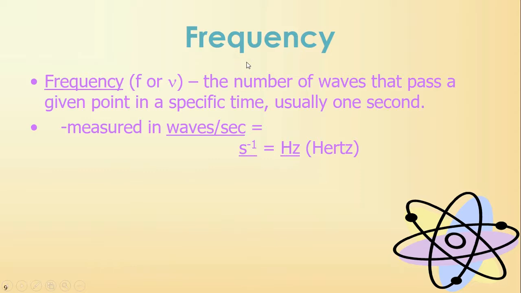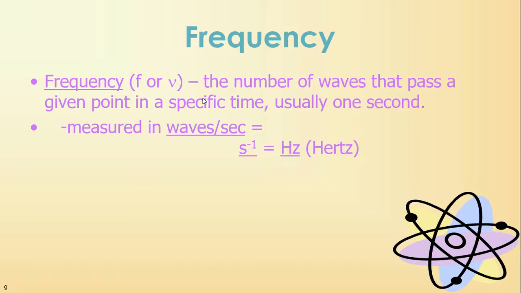Okay, next we have frequency, and that's denoted with an F or that little nu. And that's the number of waves that pass a given point in a specific time, usually 1 second. So if you're standing and staring at one location for 1 second, how many waves go past you? That's your frequency.